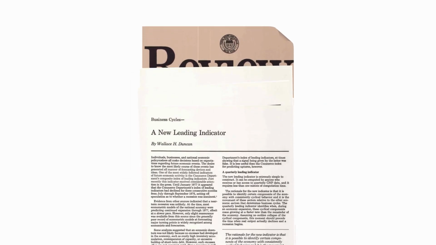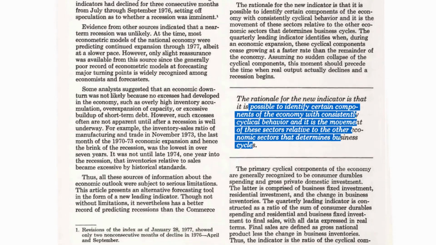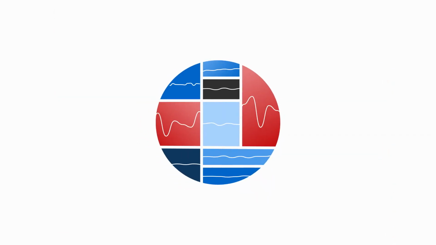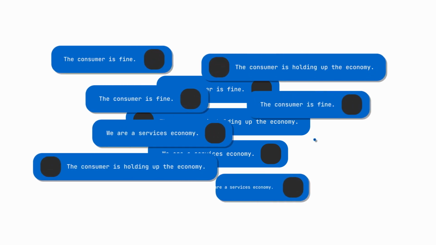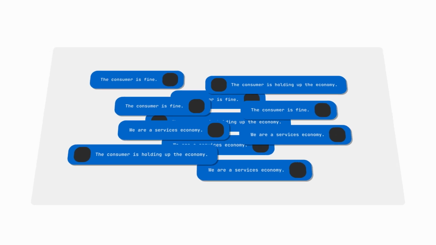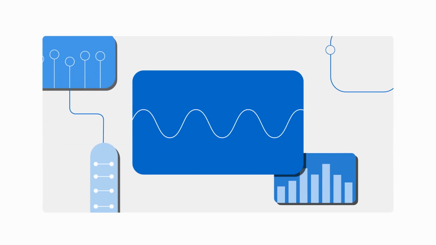The Duncan Leading Index was made popular by economist Wallace Duncan, and it was designed based on the concept that changes in the economy stem from a few select categories. Despite popular opinion, most segments of the economy do not contract and are generally extremely stable. We often hear comments such as, the consumer is fine, or the consumer is holding up the economy, or we are a services economy. These comments are generally accepted as true given the frequency that they are repeated, but the reality is that these comments are exactly the opposite of what you want to focus on if your goal is to track and get ahead of major changes in the economy.